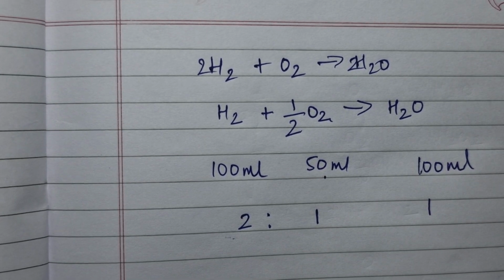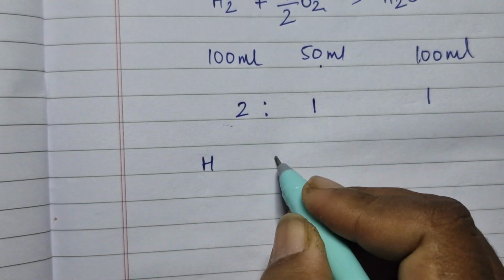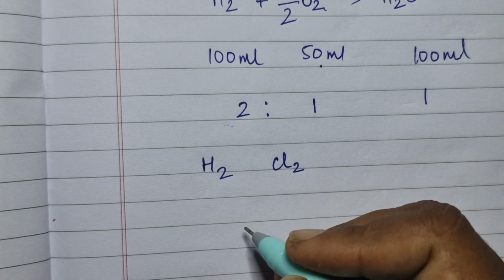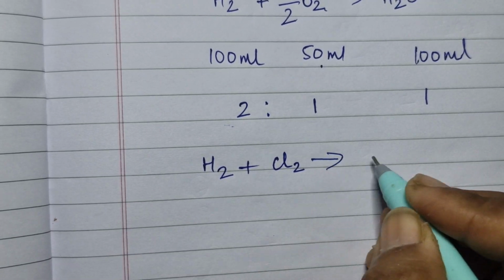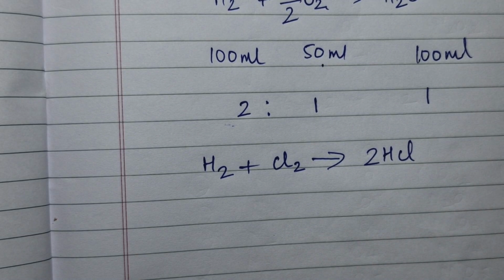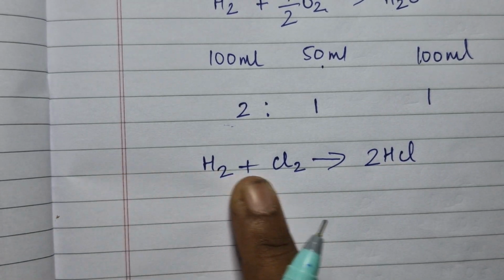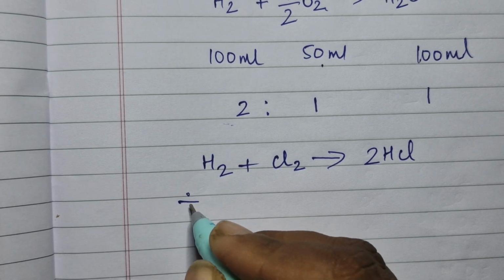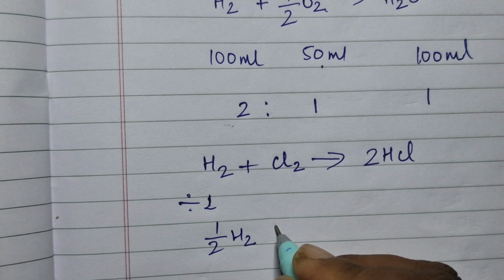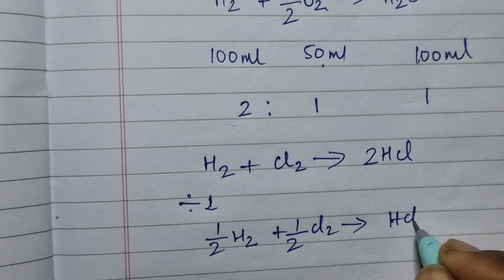Let me show you one more example, for HCl. HCl is a gas formed from hydrogen and chlorine. The atomicity of hydrogen and chlorine is 2. So I write H2 plus Cl2 gives me 2HCl. But in order to explain Gay-Lussac's law of volumes, I have to go for only 1 molecule. So if I have to get 1 molecule, divide the whole equation by 2. Then I get half H2 plus half Cl2 gives me HCl.